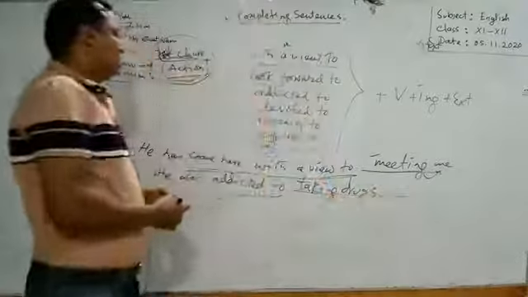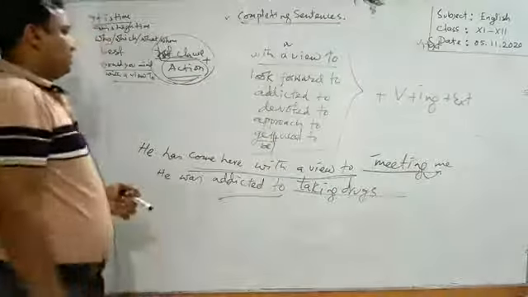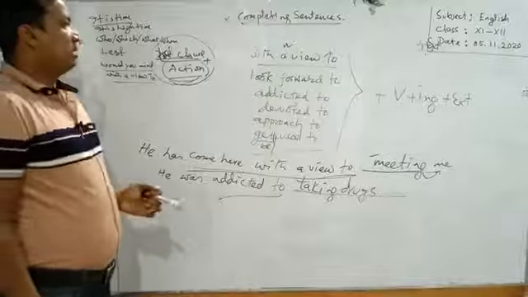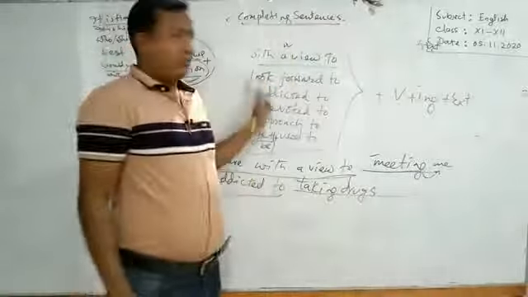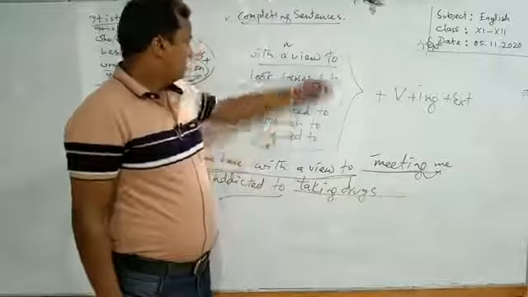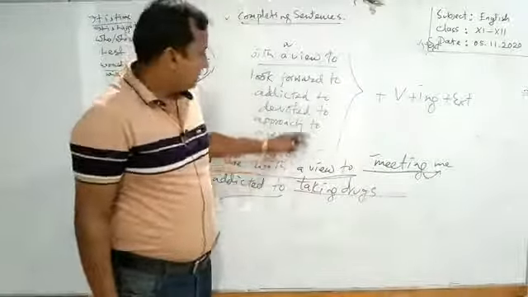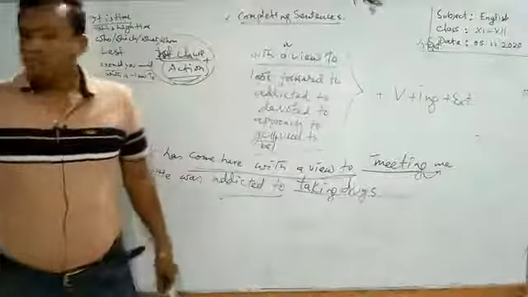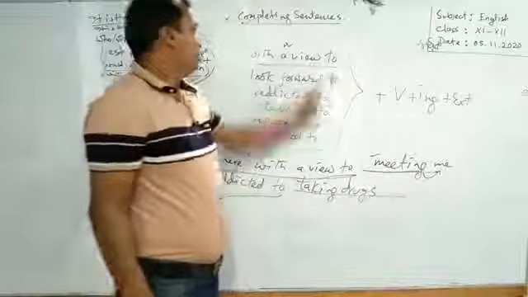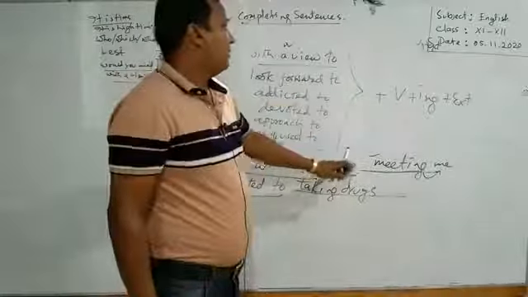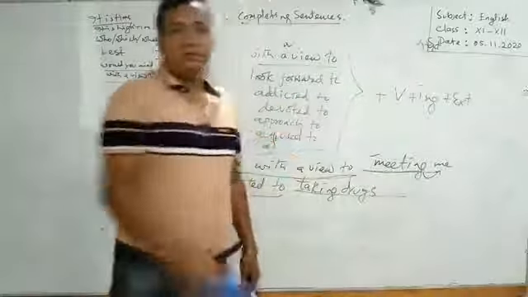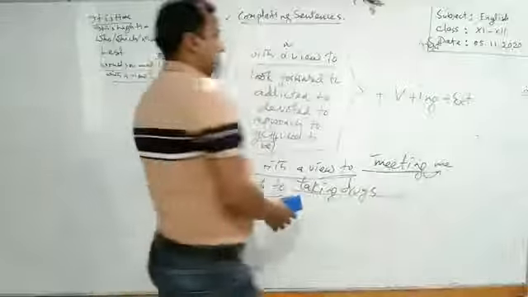So we can complete the sentence in such a way that is most related to this phrase. After this preposition to, we have to advance in such a way, verb plus ing then object or extension.